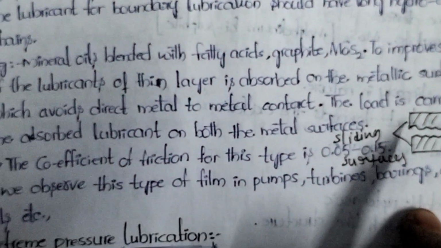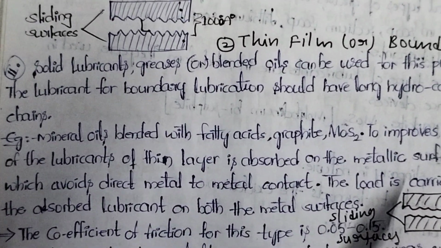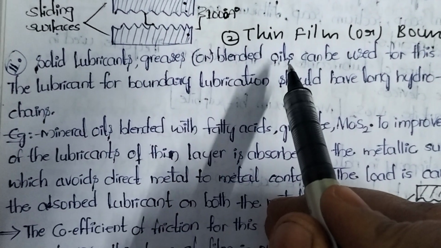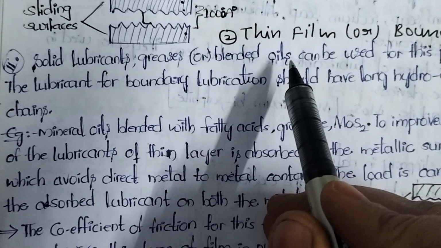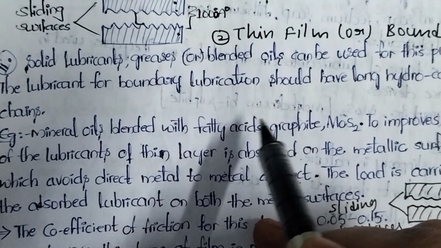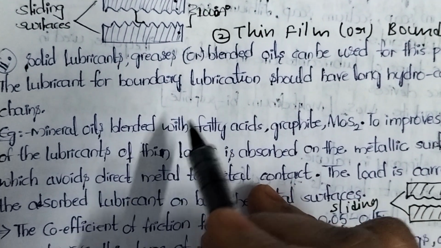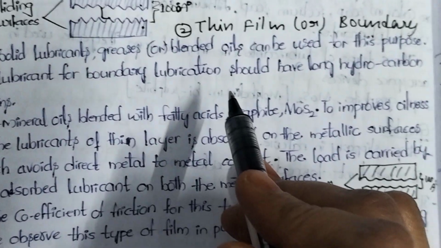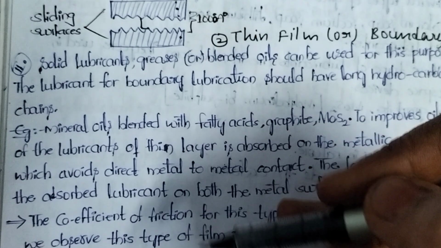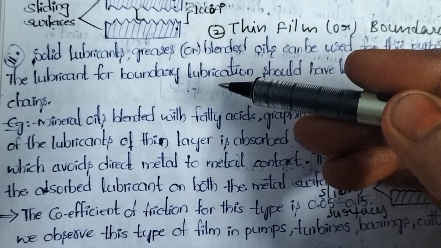Why it is called boundary film: due to the usage of lubricants. Which types of lubricants are we using? Solid lubricants, greases or blended oils. Whenever we apply these, they form one type of boundary layer on the surface of the metallic parts, which helps to avoid the direct contact of the metallic parts of the machinery.